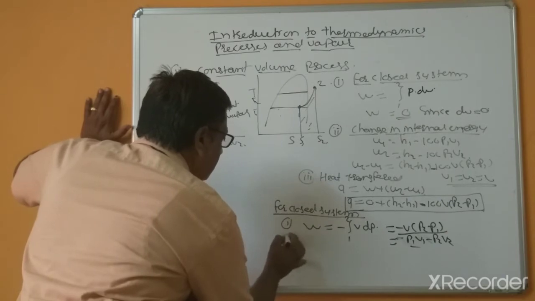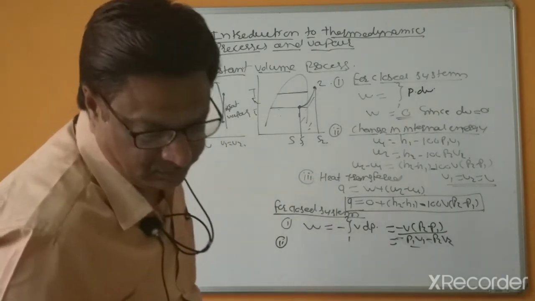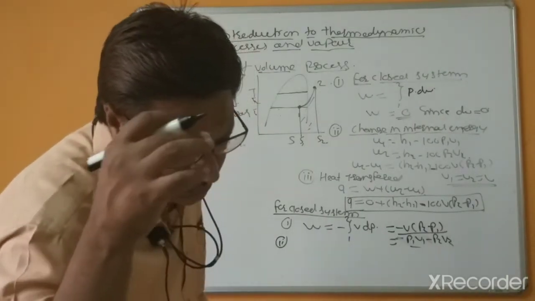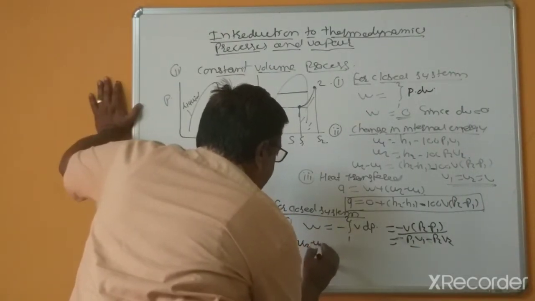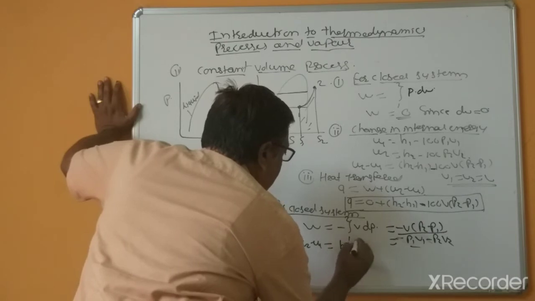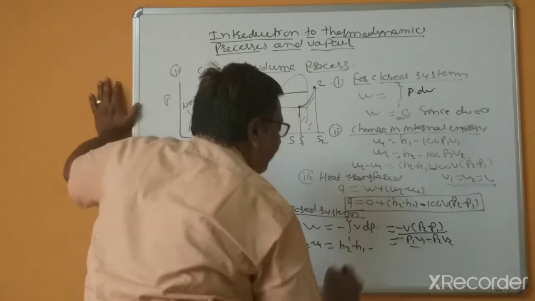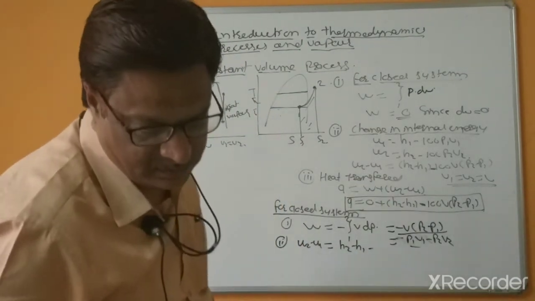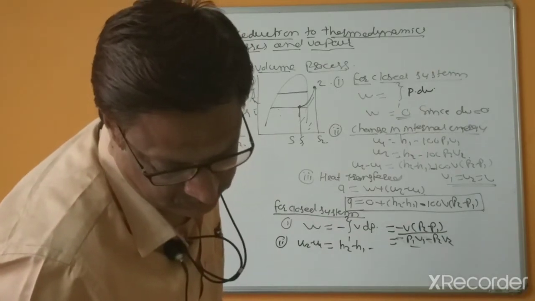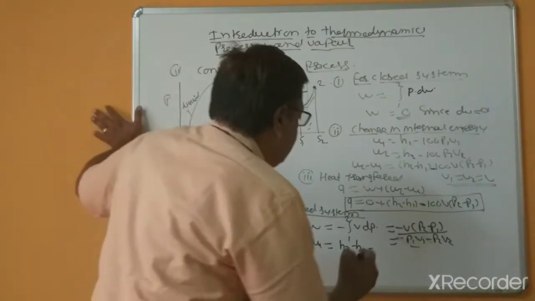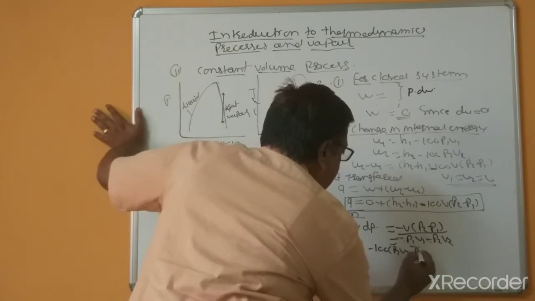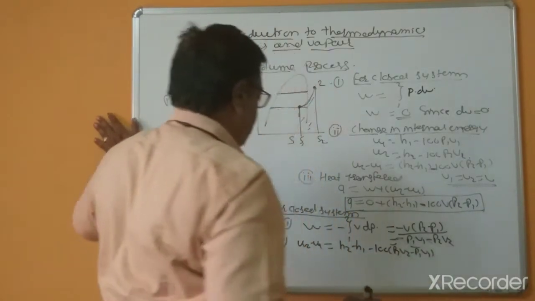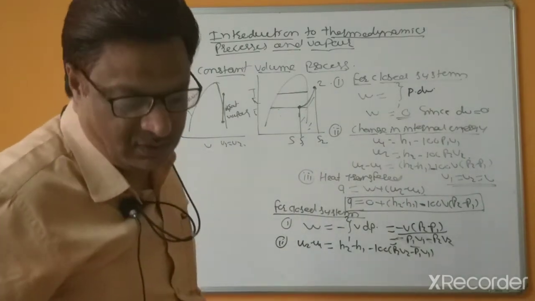Next, U2 minus U1, the change in internal energy, is H2 minus H1 minus 100 into P2 V2 minus P1 V1, the change in internal energy for closed systems.